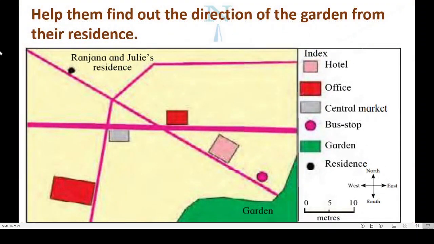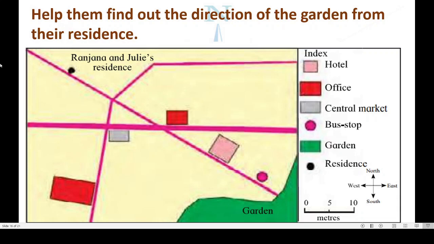See, one more question is there. We have to help them find out the direction of the garden from their residence. Yes, this is their residence, correct? And where is the garden? Here it is, the garden, right? Now we have to help them find the direction of the garden from their residence.